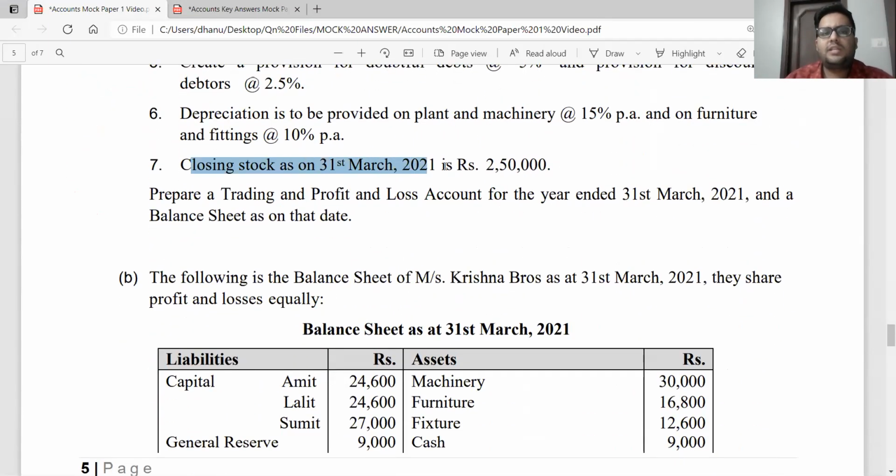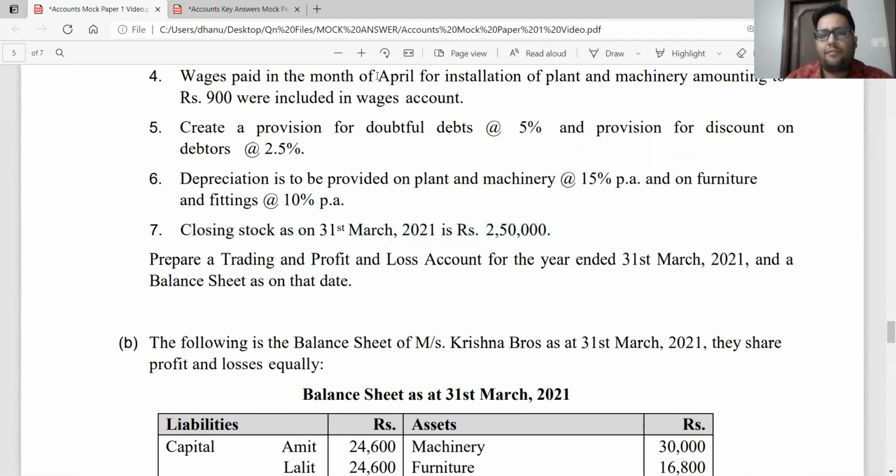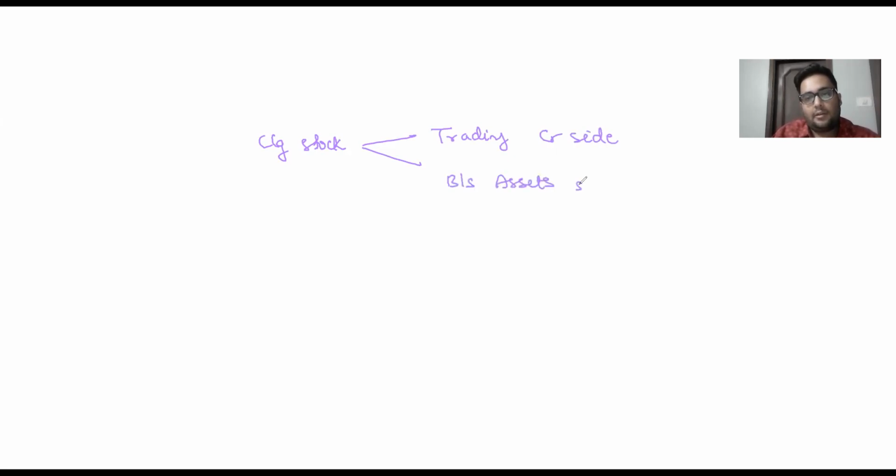Adjustment number 6, closing stock as on 31st March was 2,50,000. What do we do to closing stock, sir? If closing stock is given in the trial balance, we show it only in the balance sheet. Here it is given as a part of adjustments. So what will we do, sir? Closing stock, we show it in two places, or the two treatments are trading account credit side and balance sheet asset side. Because it is given as an adjustment, we are going to give two treatments. Okay, sir, 2,40,000 is the value which will be shown on both the places.